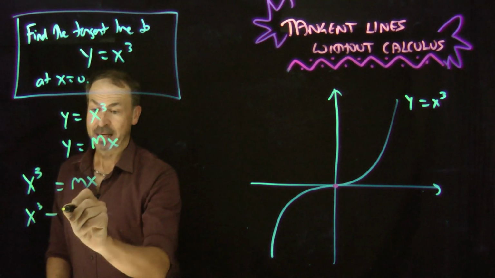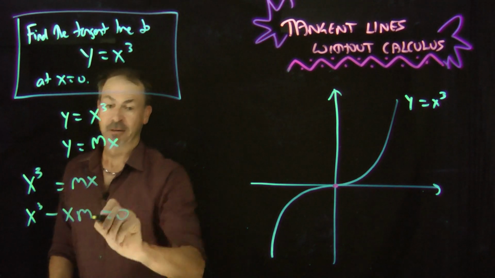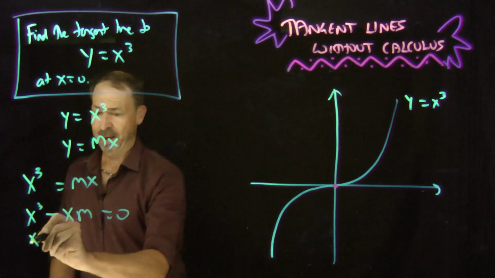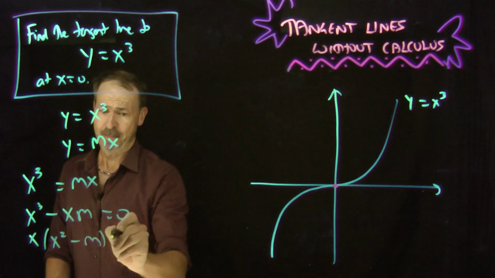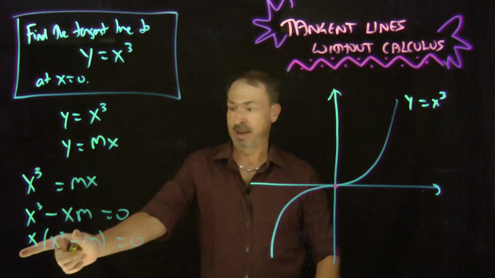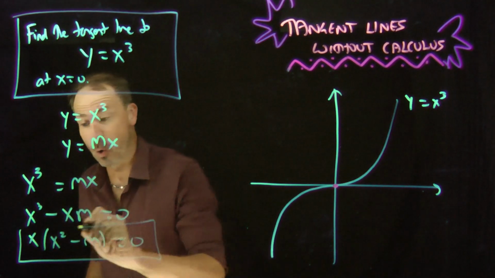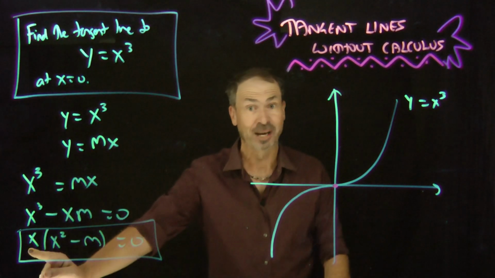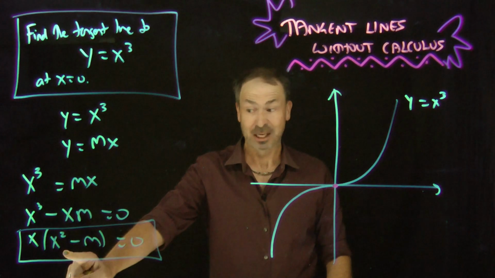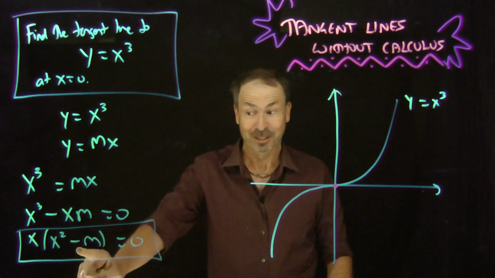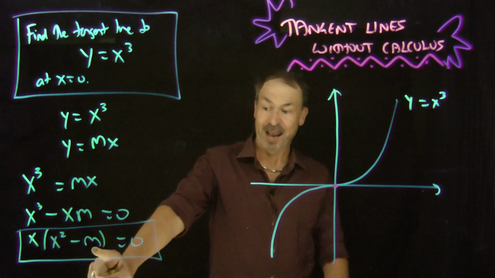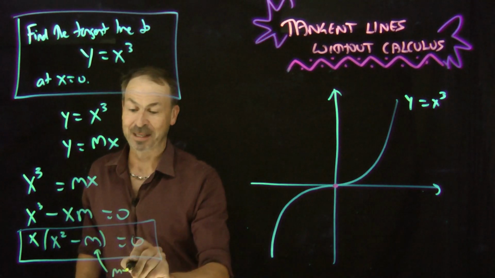Bring everything to one side: x cubed minus xm equals 0 should have one solution. Common factor of x, so x squared minus m should equal 0. This should have only one solution. Well, it's definitely got the solution x equals 0, in which case this better be giving me only x equals 0 as well. The only option is that m has to be 0.